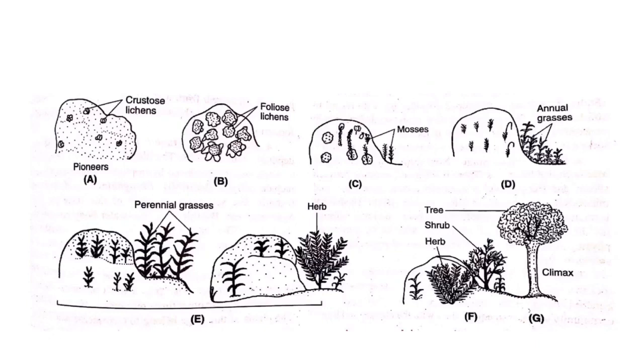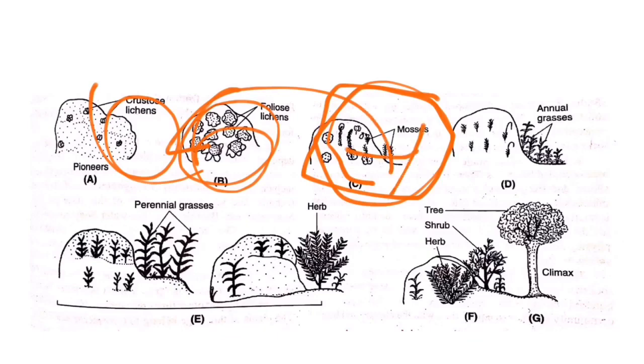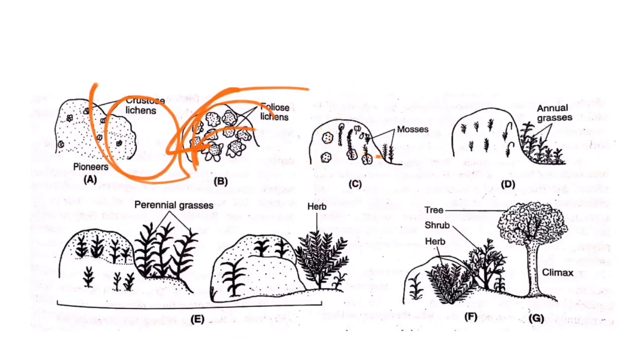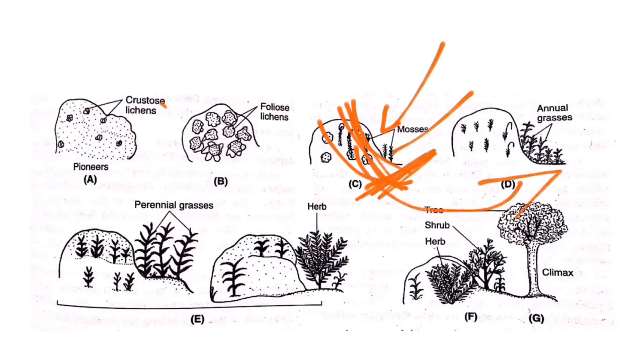So this becomes favorable for the growth of a small group of plants called mosses. As the mosses grow, they absorb all the nutrients present within the soil, within this rock. How are the nutrients present? Because the crustose and foliose lichens die and undergo decomposition, and the nutrients within the soil increase. Hence these mosses absorb all the important nutrients and start to synthesize their own food material, and again withering takes place. Hence it gives rise to the growth of the next stage, called the grass stage.